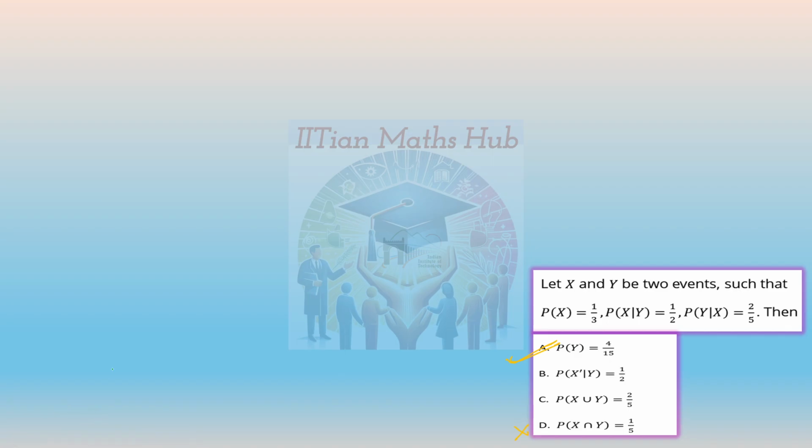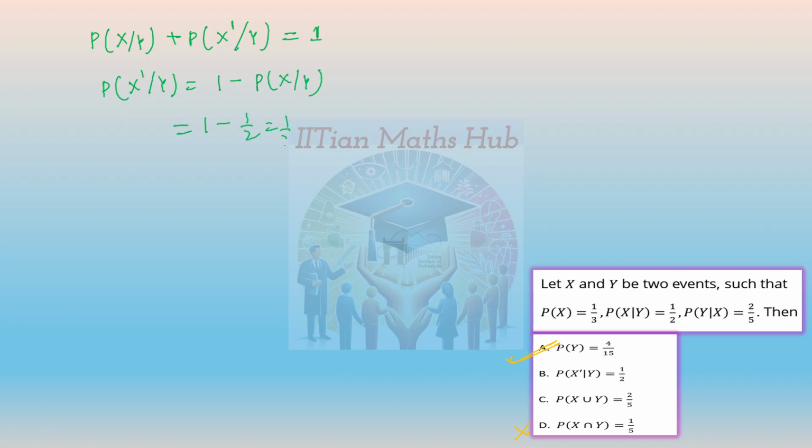in this way. We have discussed the proof of this, right? So remember that I told you probability of x given y plus probability of x complement given y will be equal to 1. In the starting proof only I told you this part. This is 1, right? So from here we can say probability of x complement given y is equal to probability of x given y, and that is given as 1 minus 1 by 2, so 1 by 2. So this is also correct. The second option is also correct.